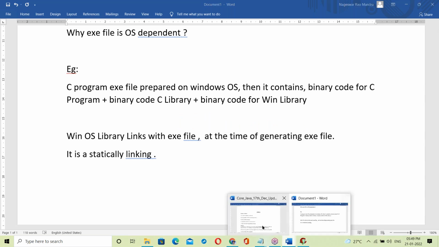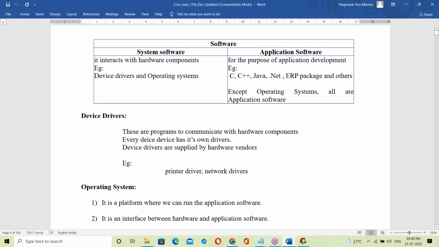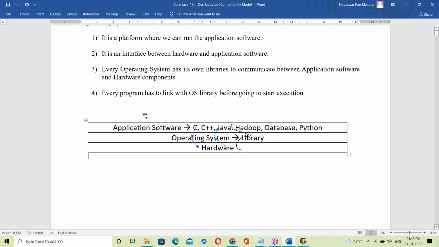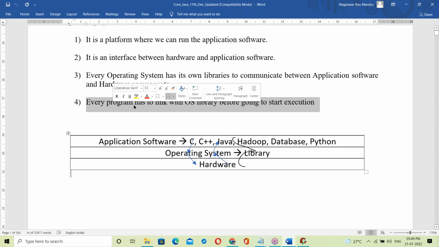See, previously we discussed some point about the OS. See, these last points: every program has to link with the OS library before we start execution. Every program has to link with the OS library.